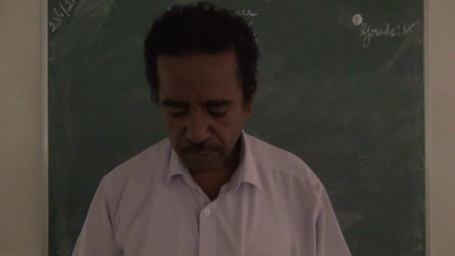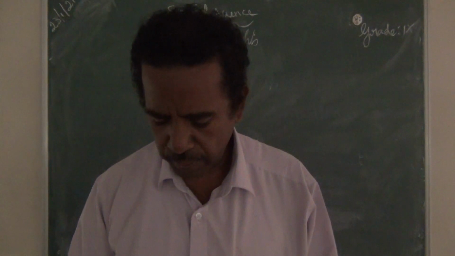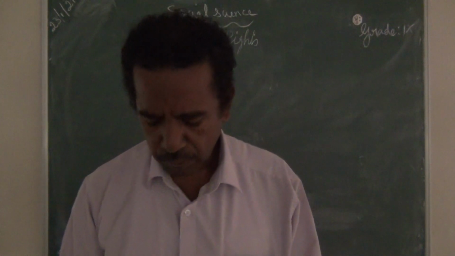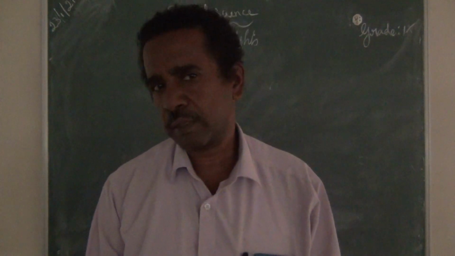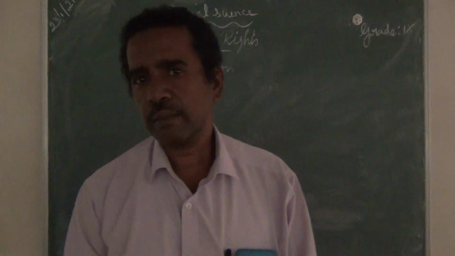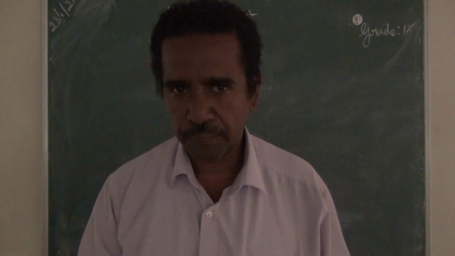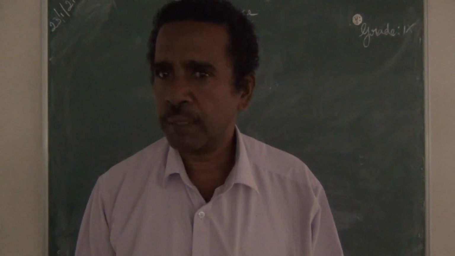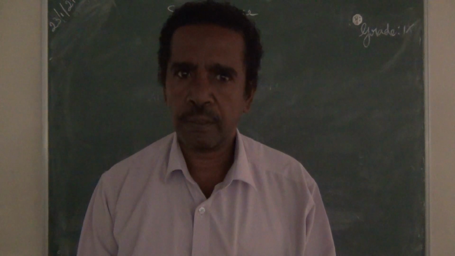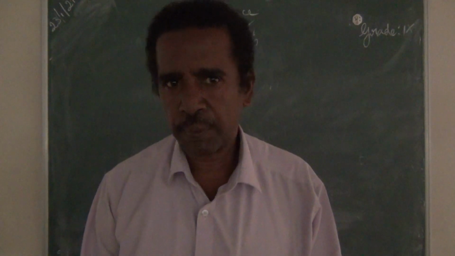Okay, we start. First, apartheid was followed by dash, that is South Africa. Apartheid means racial discrimination. This racial discrimination was practiced in South Africa against the native black people by the white people.